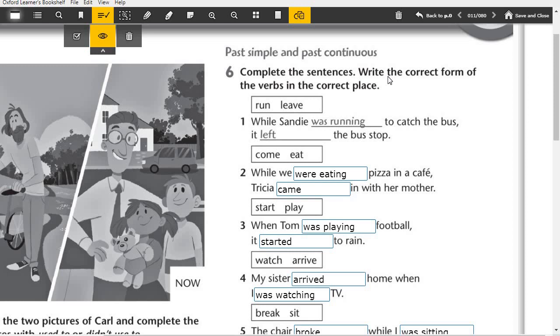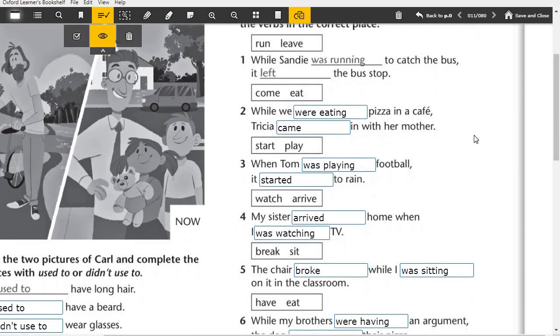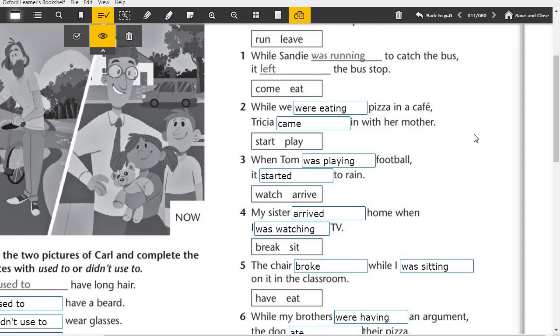And here we wrote the correct form of verbs in the correct place. Let's see. 1, while Sandy was running to catch the bus, it left the bus stop. 2, while we were eating pizza in a cafe, Tricia came in with her mother. When Tom was playing football, it started to rain.